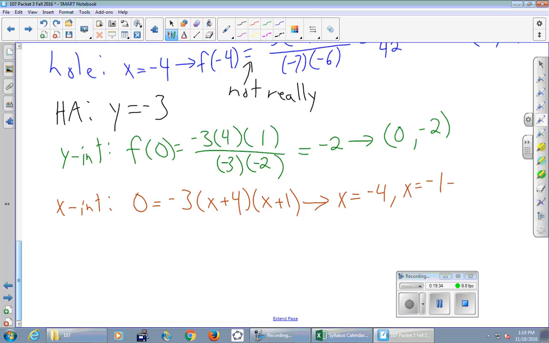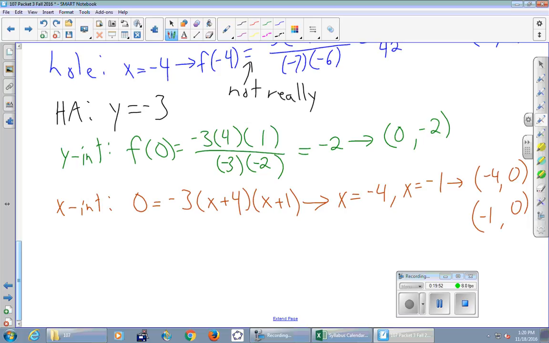Okay, so that means that we've got 2 x-intercepts. I like all my guys to have ordered pairs. First one, what comma what? -4, 0. Next one, -1, 0. And so we're going to plot those 2 x-intercepts.